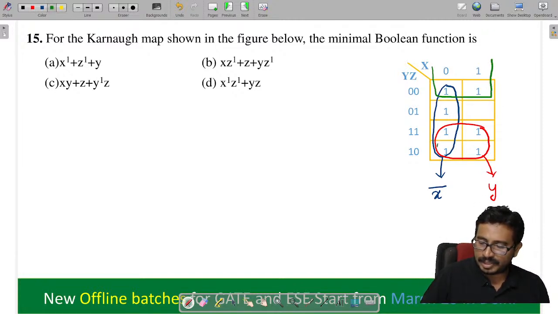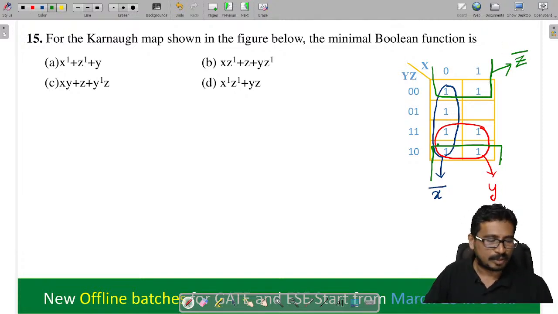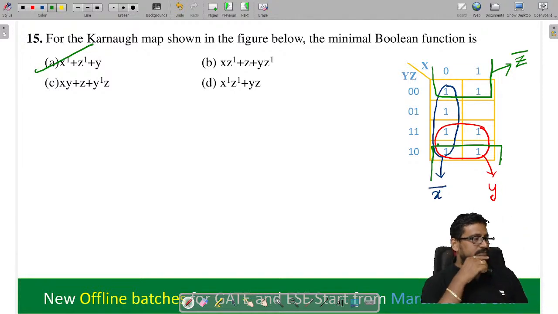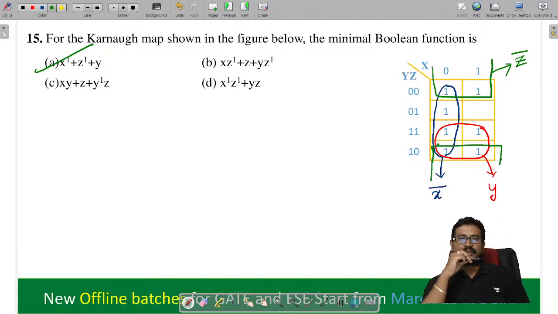This quad can also work, right? We can do this quad also. By doing this quad, what will I get? Z bar. So tell me now what is the answer you see? Check the options, is there option A? Done.